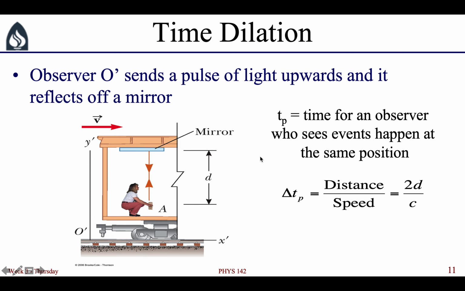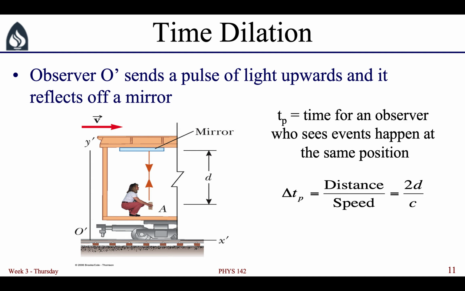The proper time is the time that's measured by an observer who sees the events happen at the same position. So this has nothing to do with the observer being correct or not. It's not proper in the sense of, well, this is the proper time and everyone else is just fools. No, the proper time is just the time that's measured by an observer who sees the events that begin and end the time interval happen at the same distance from themselves.